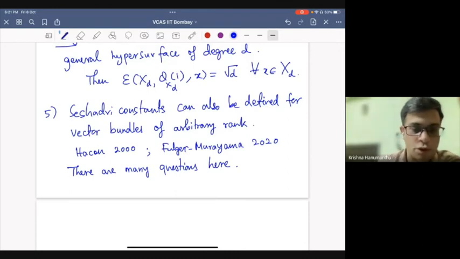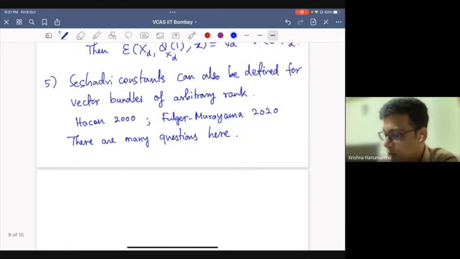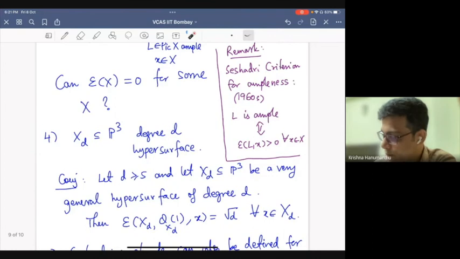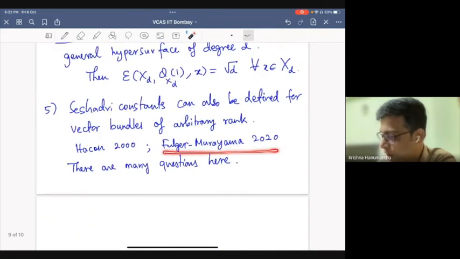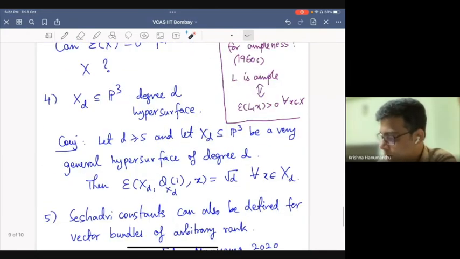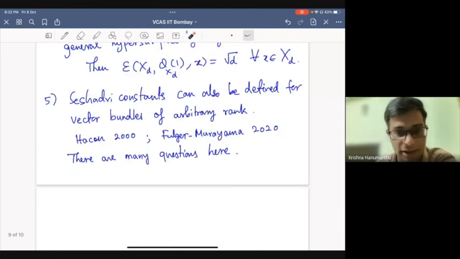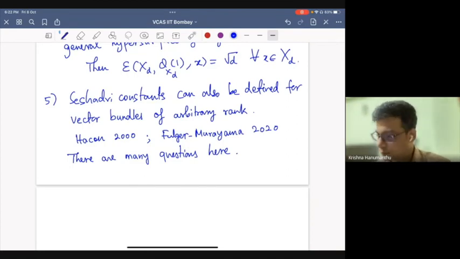So one tries to ask similar questions that one has for line bundles. So something like the Seshadri criterion. There is also a notion of ample vector bundles. Of course, that particular one has been proved by Fulger and Murayama in terms of Seshadri constants of the vector bundles. But there are many other questions, like jet separation, the original motivation of Demailly. So there are many questions here that partially have to do with generalizing the results for line bundles to vector bundles.